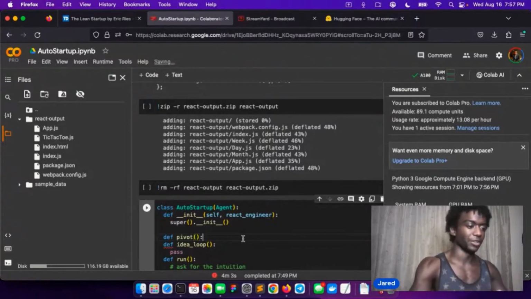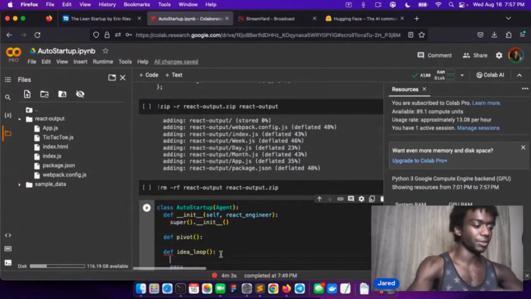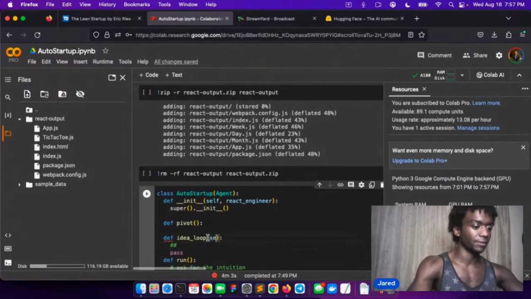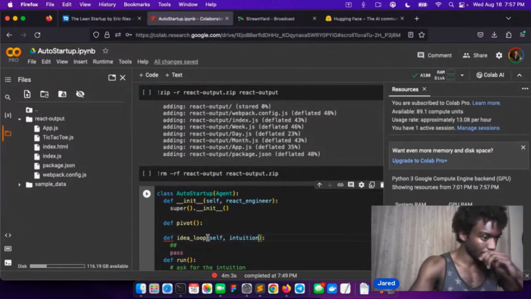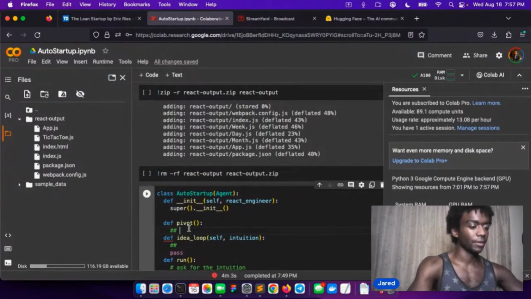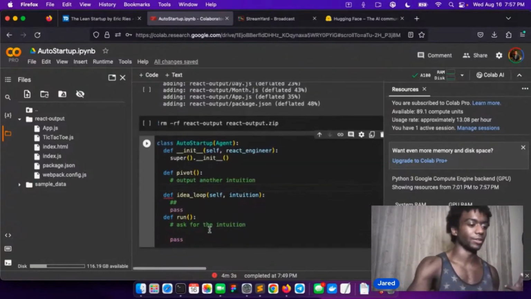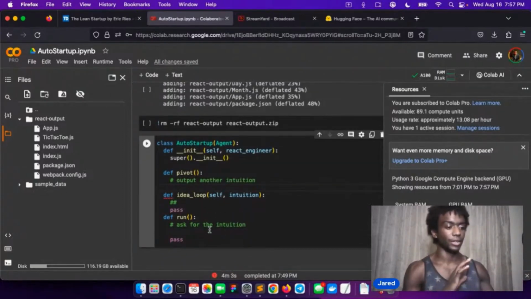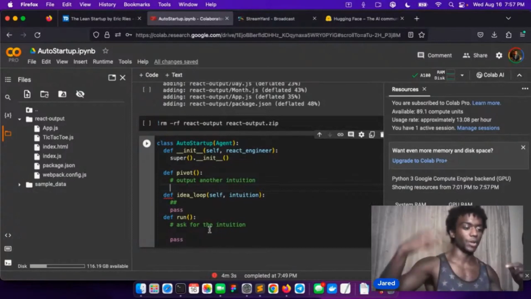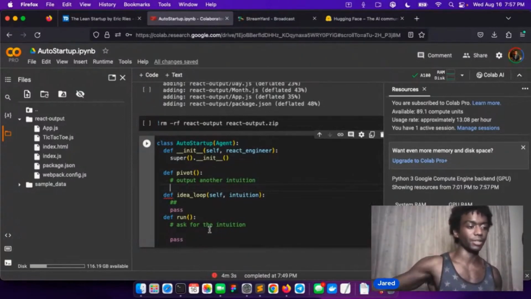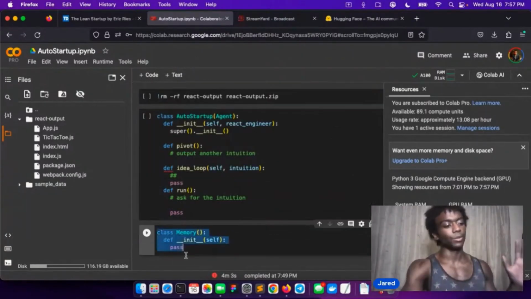It's really the main structure here. So the idea loop takes in a thought, it takes in an intuition, and actually the pivot, I just realized, needs to output another intuition. So really the startup model is going to be taking in the user's intuition and poking at ideas it could possibly build related to that. Let's just get it working for now.